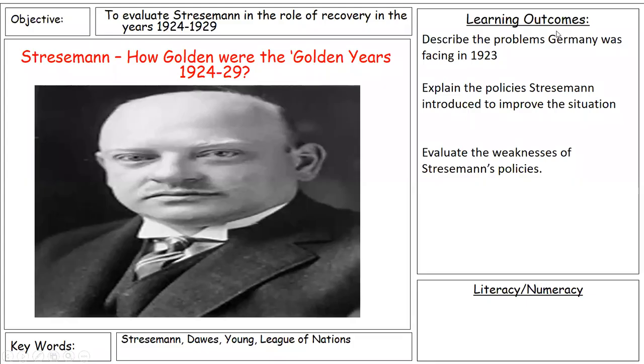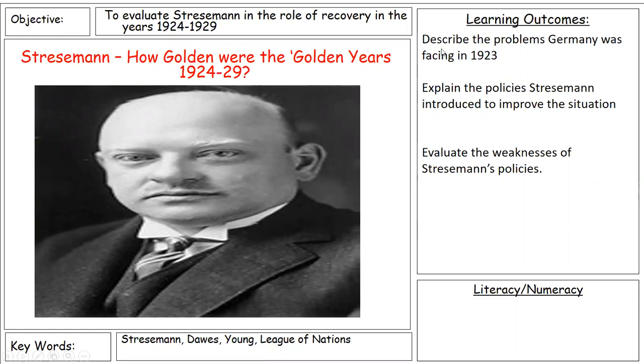This is the next lesson in Paper 3 Germany. Now this is for Unit 1, and this lesson is really important to look at how Germany went through a period of prosperity. How Germany went through a period that historians describe as the Golden Years. So the title for today's lesson will be Stresemann, How Golden Were the Golden Years, 1924 to 1929.